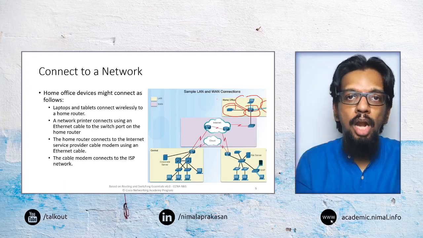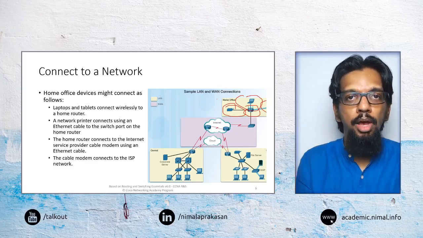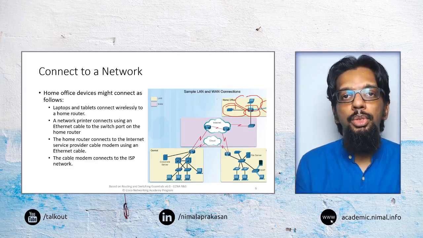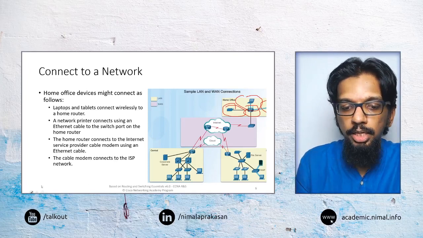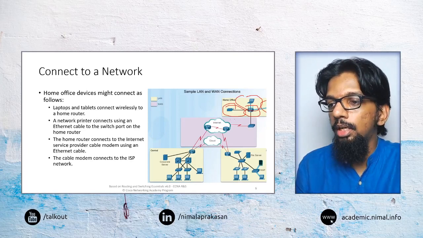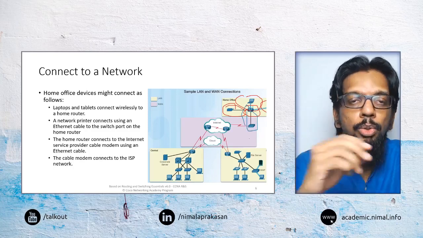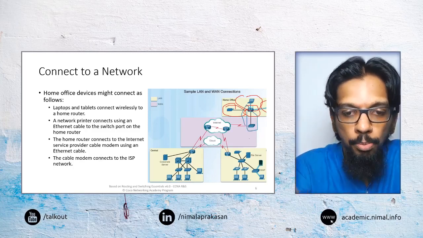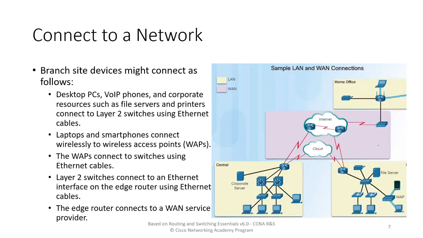We may have a router, and most likely the same router will be the switch and the wireless access point, and all the devices would connect to that device, and that in turn would connect to the internet. So it would be a single link that is connecting everything else to the internet. So that is a home network, a typical home network could be like that.